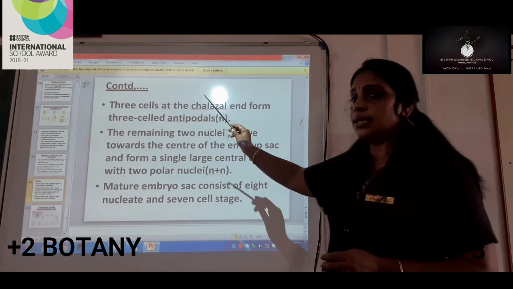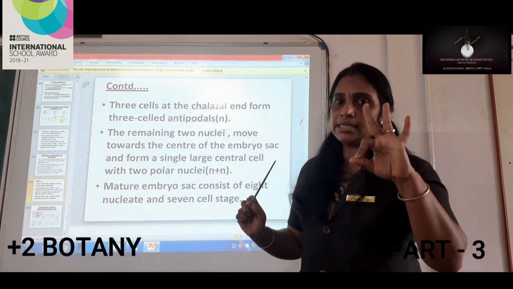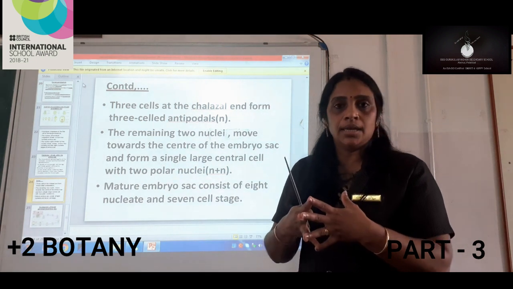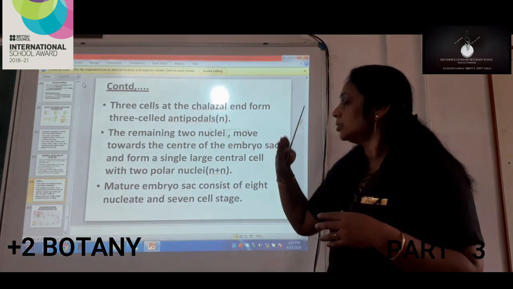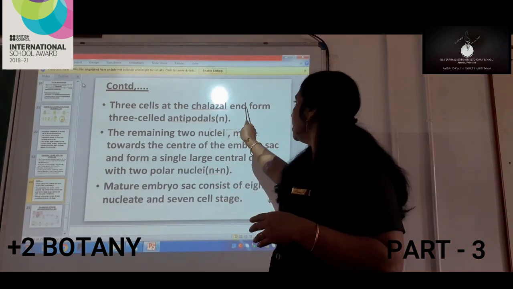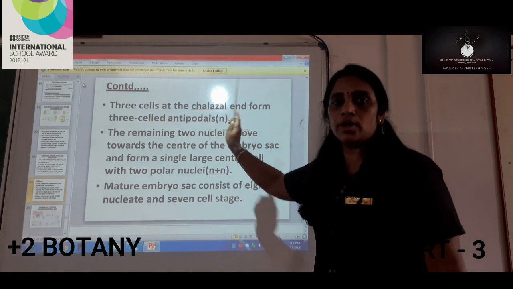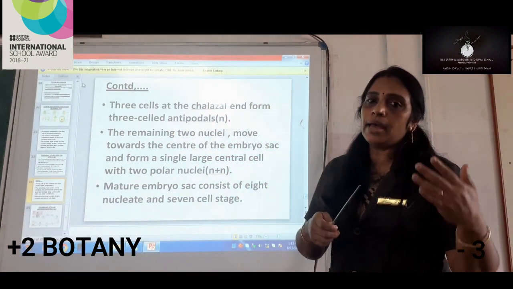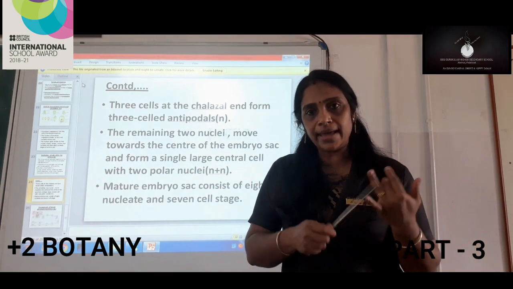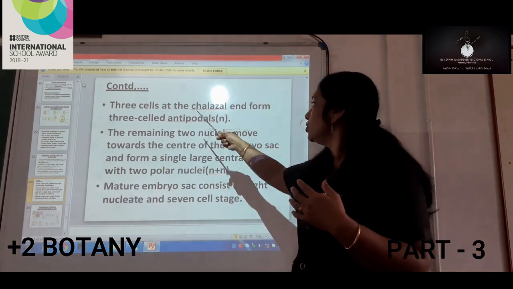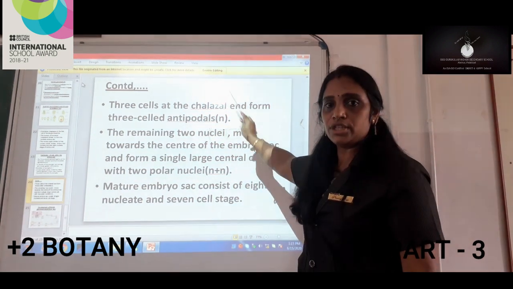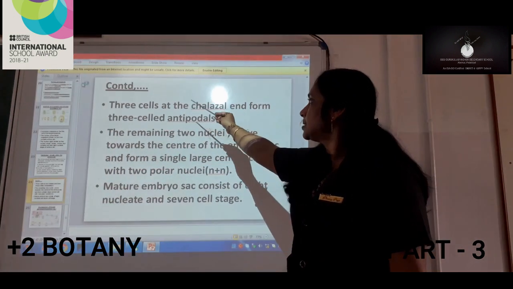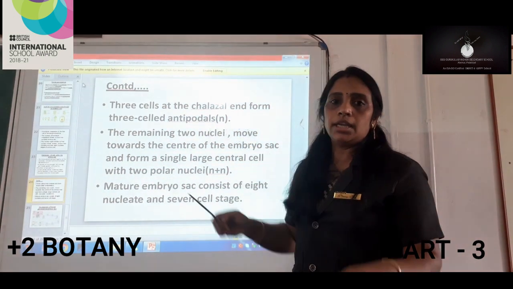Now the next thing we can see. Here we have studied 3 cells arranged together at the micropylar end, which is called the egg apparatus, out of the 8. Now the other 3 cells at the chalazal end form the 3-cell antipodals, which are again n in number. This 3 is seen at the chalazal end, which is opposite to the micropylar end in the embryo sac, and these cells are called antipodals.